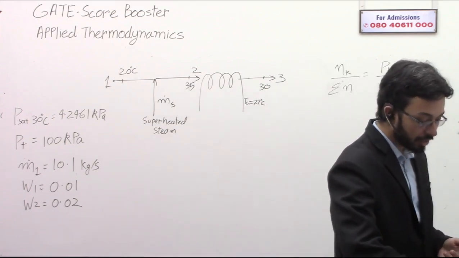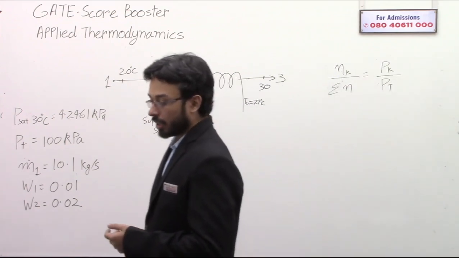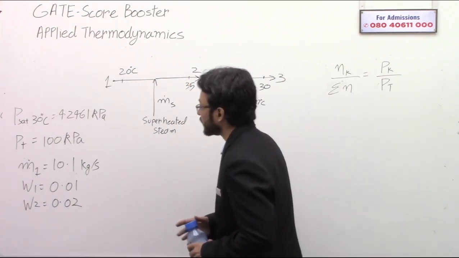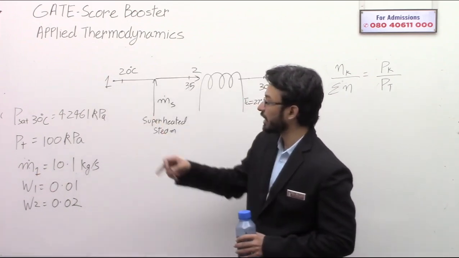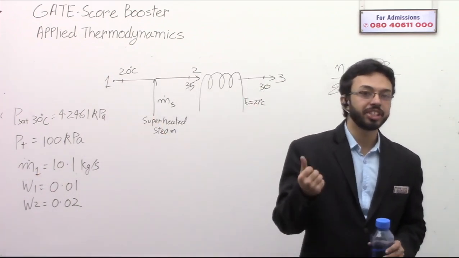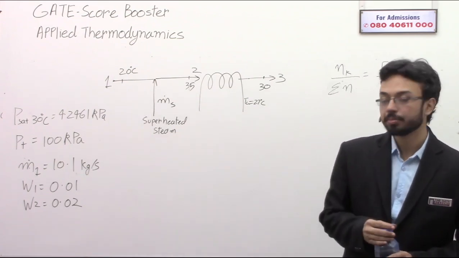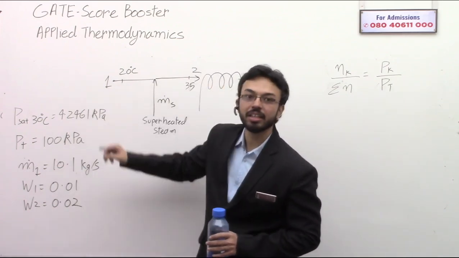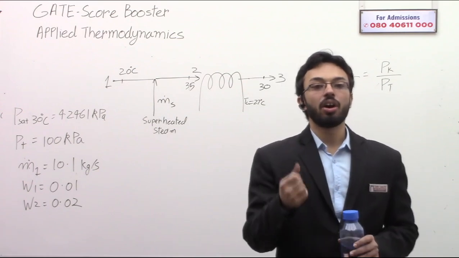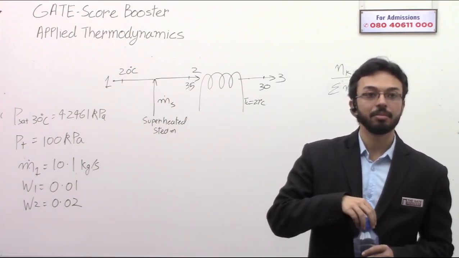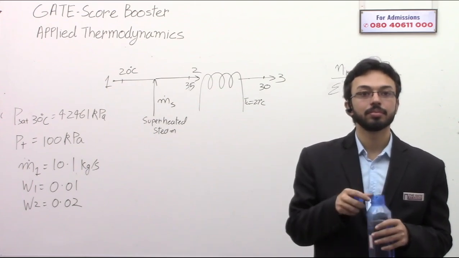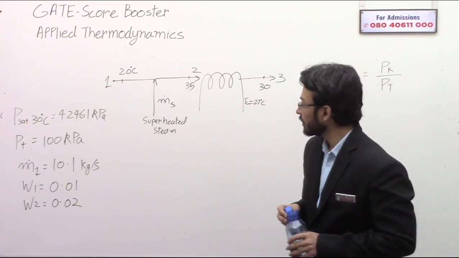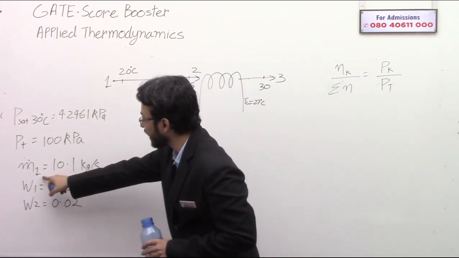Okay. So let's see how to do this question. But first, tell me one important thing. This m dot 1, the mass flow rate at 1, is this the mass flow rate of dry air or the mass flow rate of moist air? This mass flow that is entering at 1, is this the mass flow rate of dry air or the humid air?